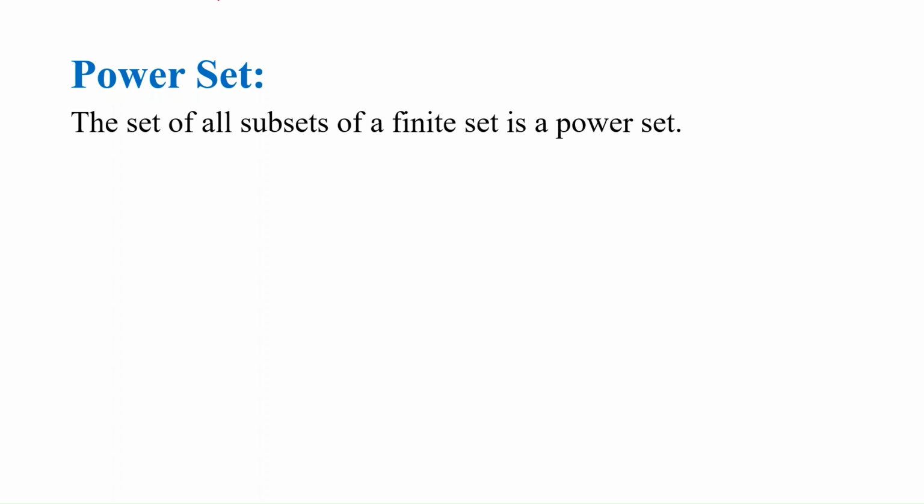Suppose we have a set which has the elements 1, 2 and 3. Now we can make different subsets from this set, correct? In the previous video I discussed subsets, so we can take only a portion of this set and make different subsets from it. Now the power set is the set of all possible subsets of this set.